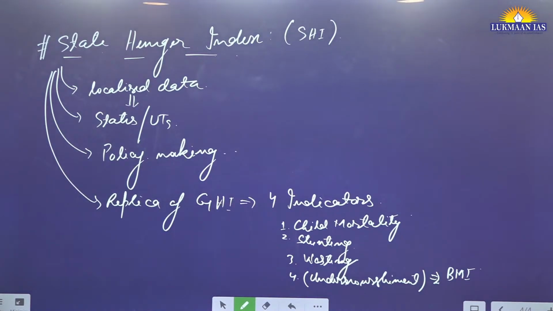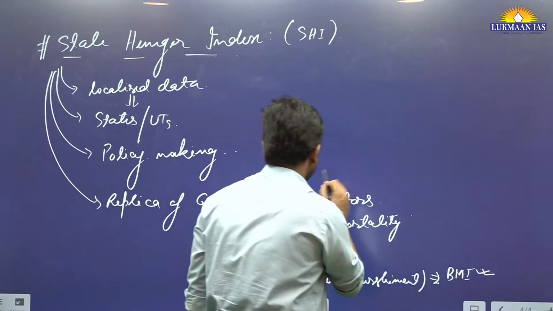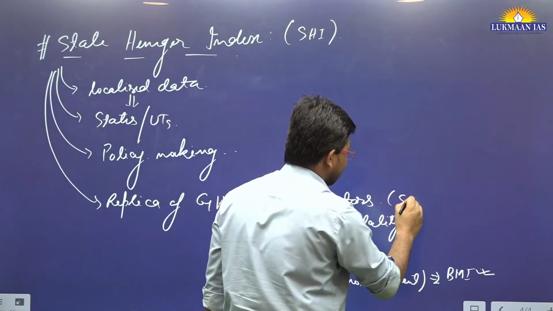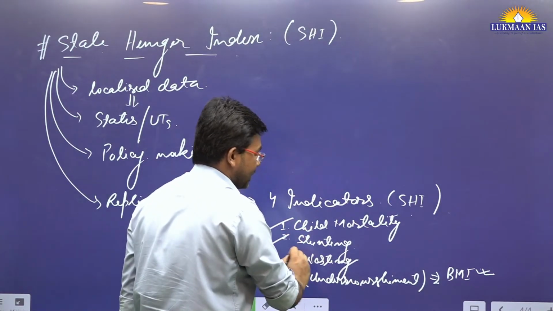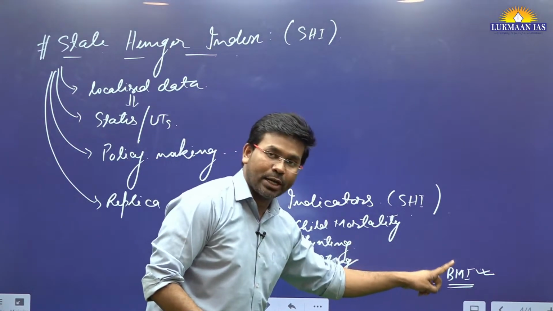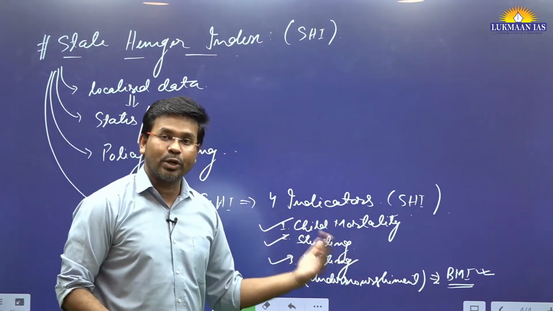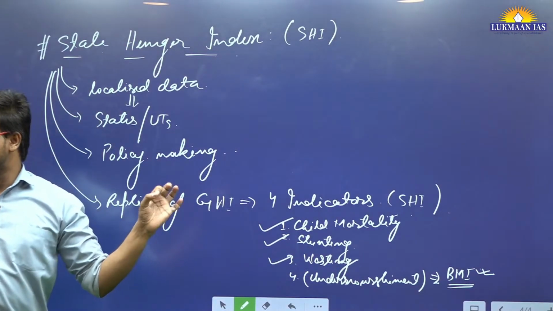So the state hunger index is calculated using the same indicators except calorie-based undernourishment, which is replaced by body mass index. Earlier it was the calorie-based measure; now it has been replaced with body mass index. So in the SHI, the parameters are child mortality, stunting, wasting, and, for undernourishment, body mass index instead of the calorie-based measure.